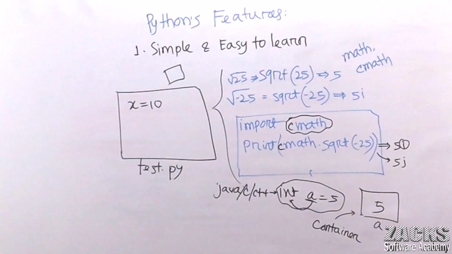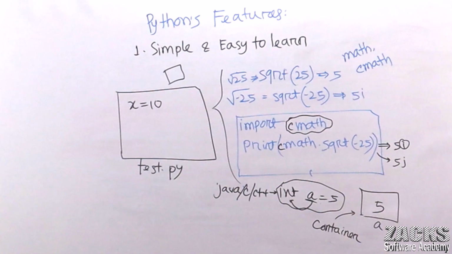So consider x equals 10. There is another wrong concept in your mind, especially if you know the C programming language. Even I saw multiple teachers explaining the wrong concept. Let me cover this concept first. What is the wrong concept actually?